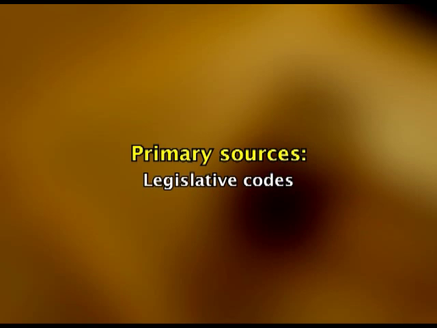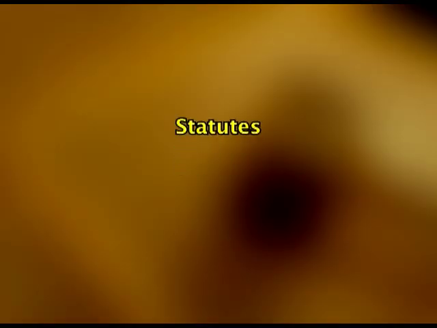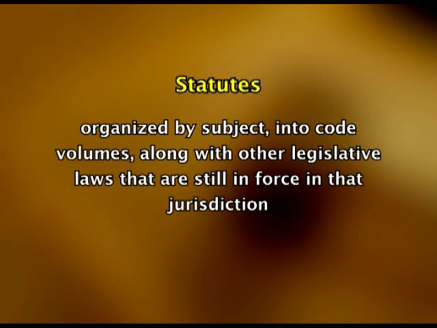One is legislative codes. Legislative codes contain laws from the legislatures, the legislative branch of the government. These laws are often referred to as statutes. Statutes are organized by subject into code volumes, along with other legislative laws that are still in force in that jurisdiction. Code sets have indexes that can be used to find code sections by topic.